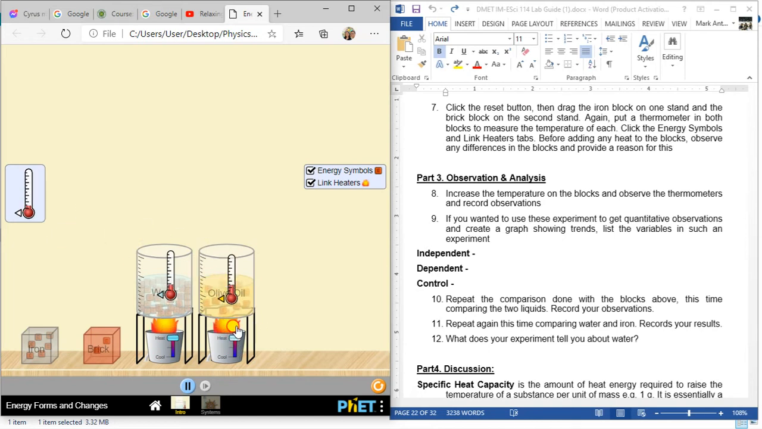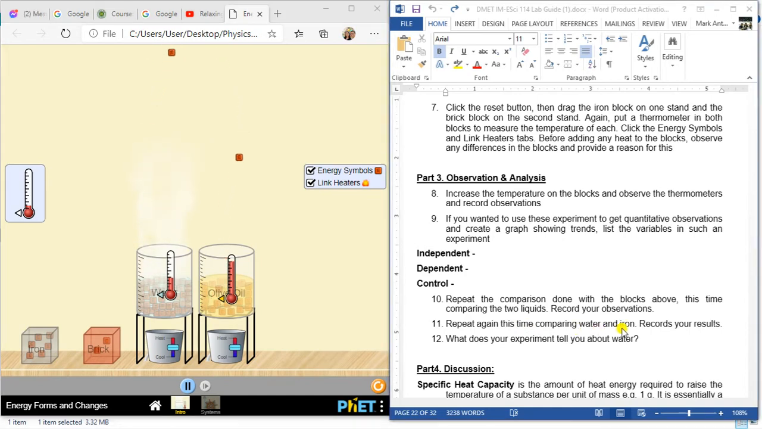Okay, observe which one heats up first, which one's temperature rises first. See which one boils first, meaning the energy is released, it has boiled, so steam comes out, it is in the vapor state or vapor phase. Okay, so next, repeat again, this time comparing the water and iron.